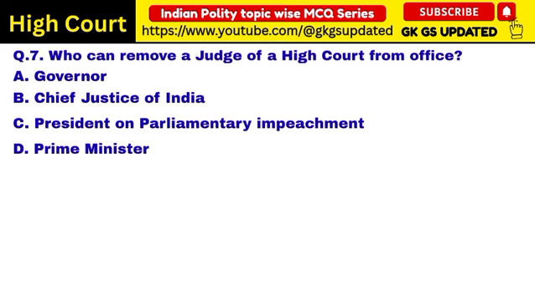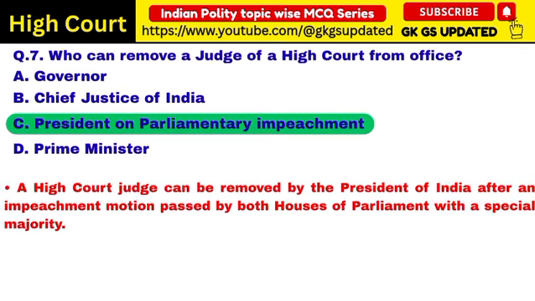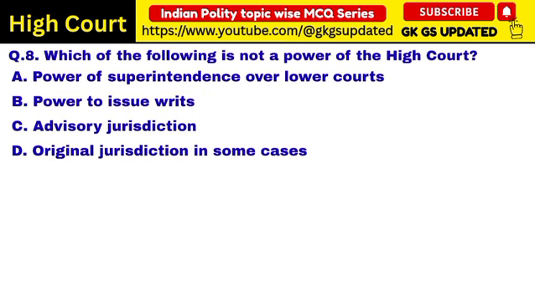Next question. Who can remove a judge of a High Court from office? Correct answer: President on parliamentary impeachment. A High Court judge can be removed by the President of India after an impeachment motion passed by both houses of Parliament with a special majority.